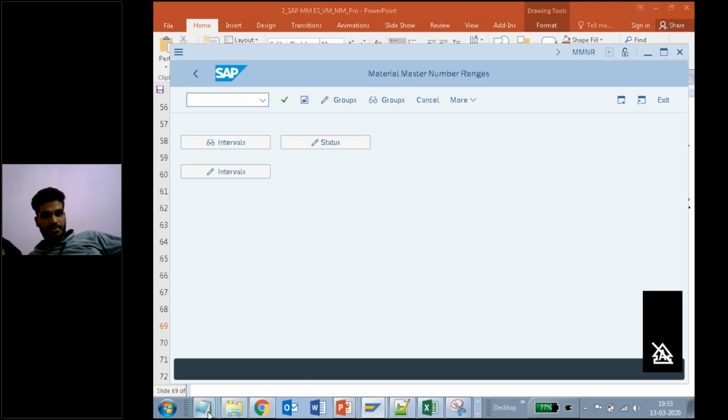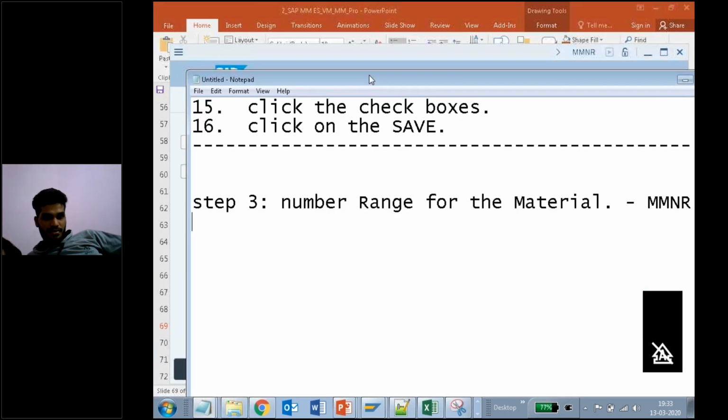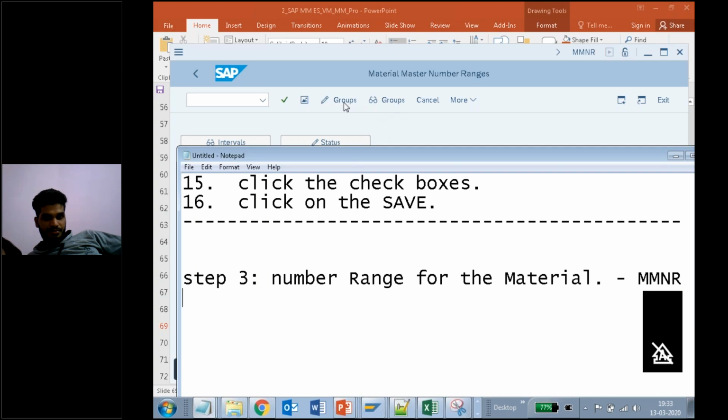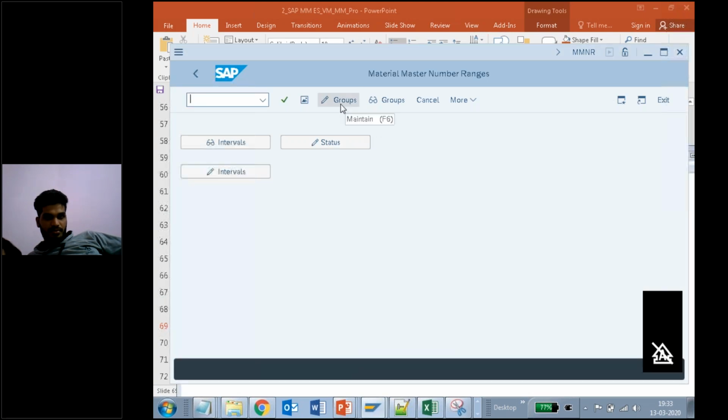Number range. Once you get MMNR here, click on group. This is the display, but we should click on group maintain. Highlight this one and click on this.